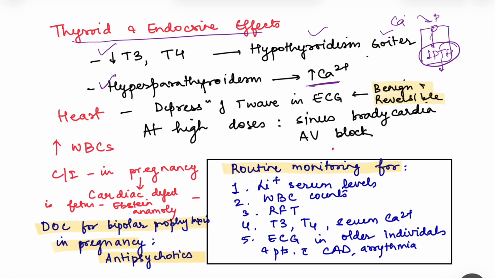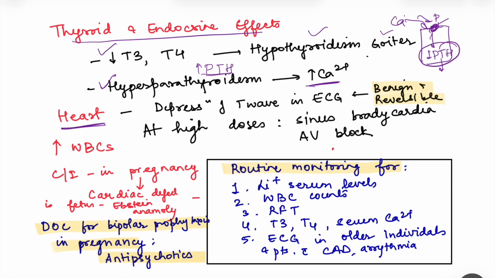Now with lithium, the set point for action of the calcium is increased. So the same calcium which was causing a decrease in the parathyroid hormone release is not able to act on the calcium sensing receptor. That is not going to happen, and hence there will be an increase in the PTH secretion, which further will lead to an increase in the blood calcium levels. So those are the endocrine effects.